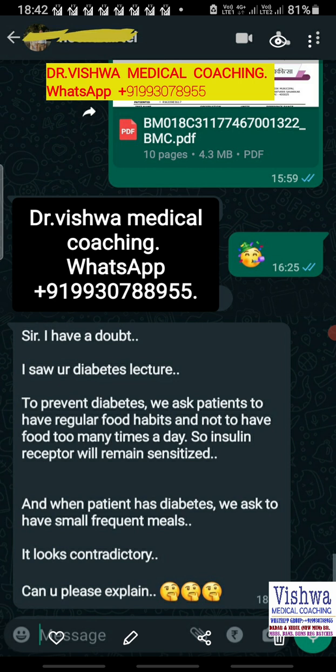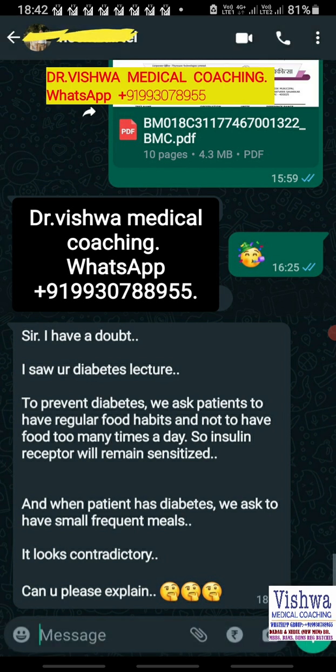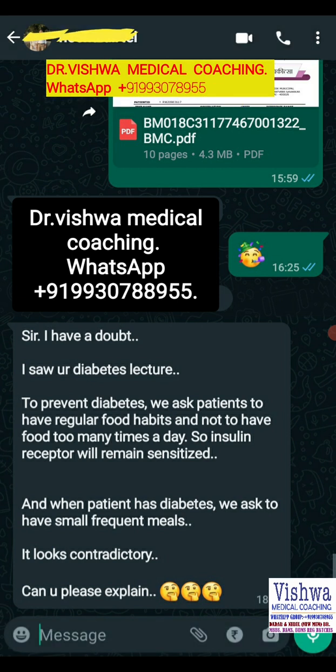and the patient will avoid neovascularization problems, or the diabetes complications, because diabetes complications depend upon the number of times the sugar is escalated in the lifetime of the diabetes. So that is the reason we ask the patient to have small frequent meals when the patient has diabetes, and we ask the patient not to be having food all the time to prevent diabetes. Remember, these are the two situations we need to understand practically.